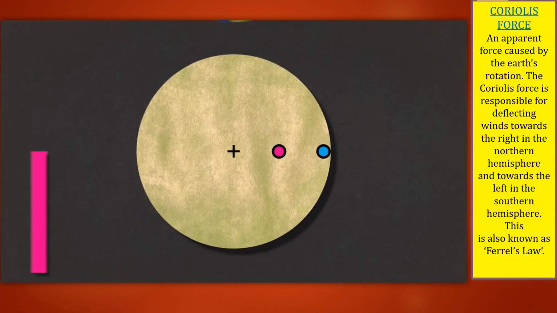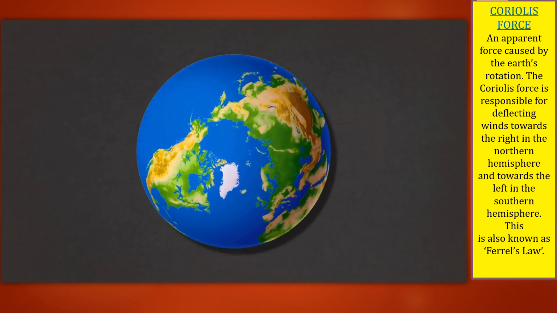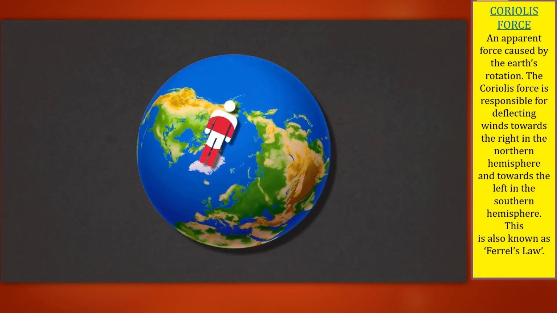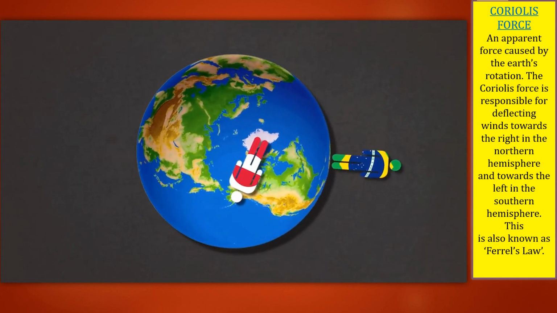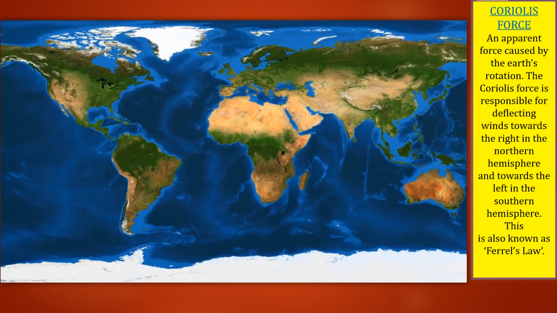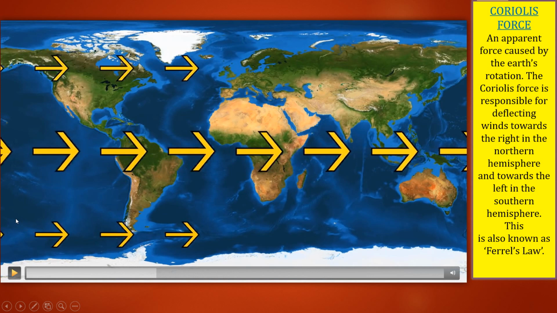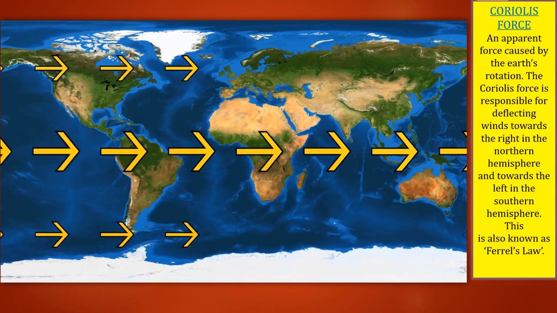So now here we'll keep the earth. This is a green land, white colored, and on that a person is standing. As you know, this is covering the distance, and that B person is also covering the same distance. Sorry, they both have to cover the same distance, but the person standing at point B is covering that same distance in the same time. It means that the person standing at B has to travel faster, isn't it?